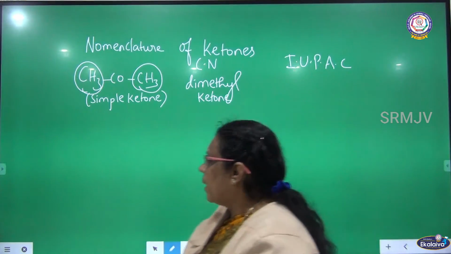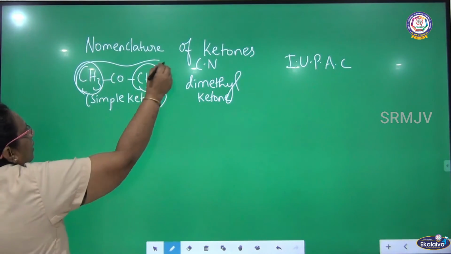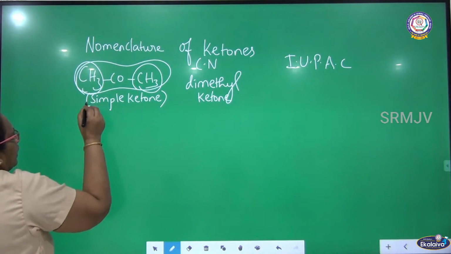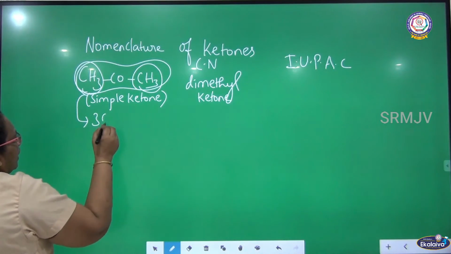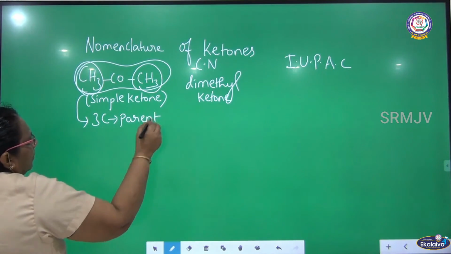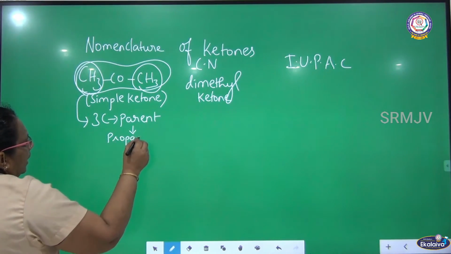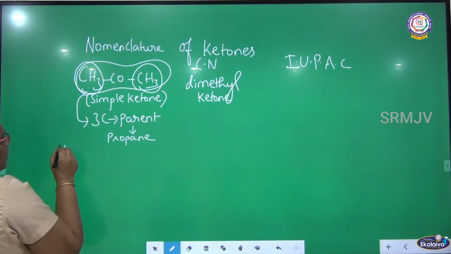Listen here. There are 3 carbons, so the parent is propane. What is the IUPAC ending?